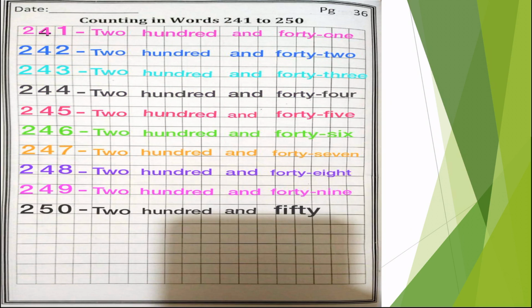So what is the spelling of 50? FIF, fifth. So FIF, 50 by T, 50. Okay, concentrate on the word you are going to speak. FIF, 50 by T, 50. So what is the number? 250. FIF, 50 by T, 50.